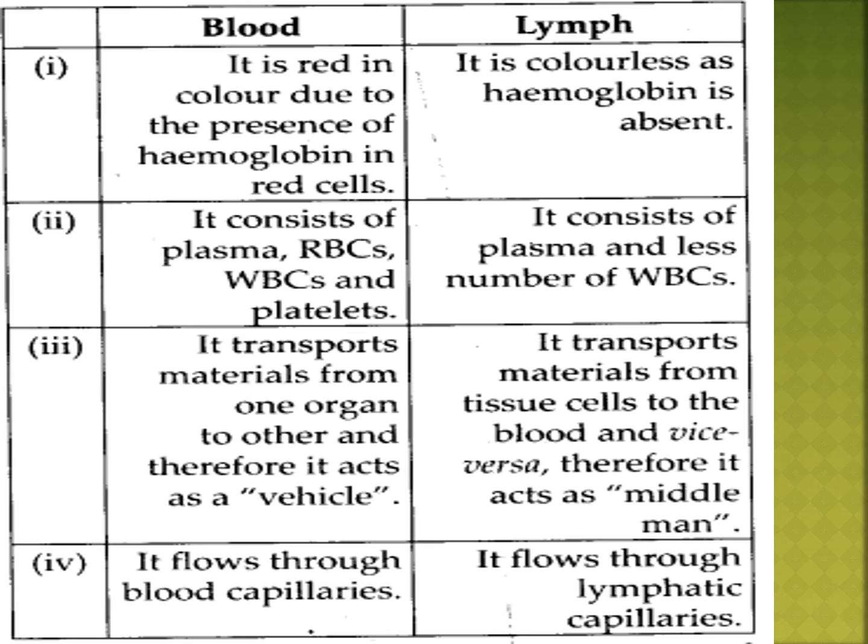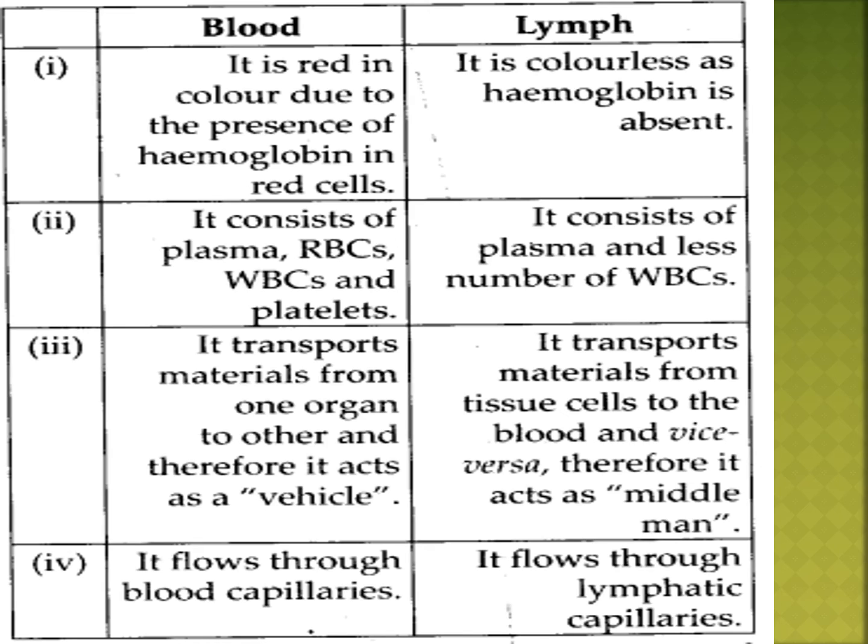Next point: blood consists of plasma, RBC, WBC and platelets. Already we studied that. Lymph consists of plasma and a smaller number of WBC. RBC is not there. Plasma is there, WBC is also there, platelets are not, and WBC are fewer.